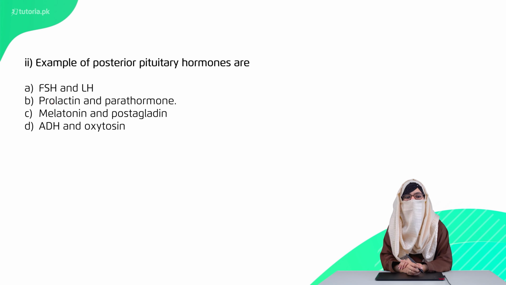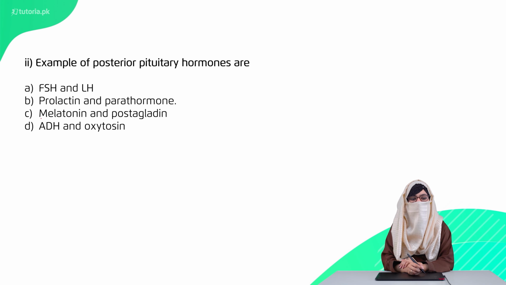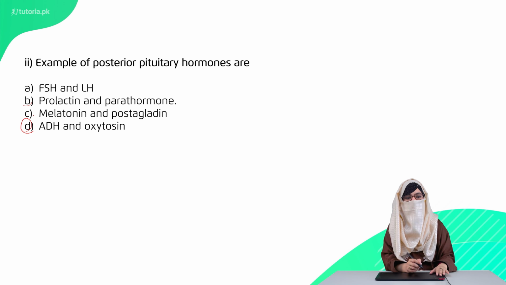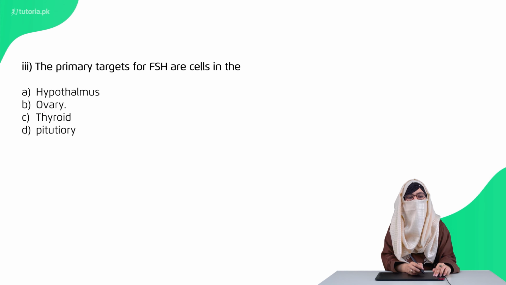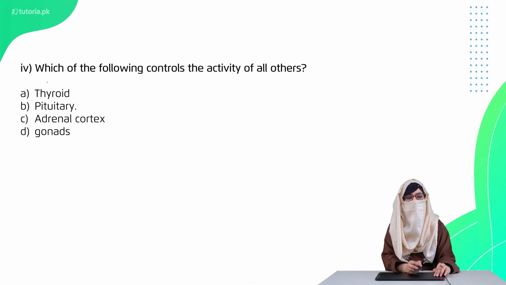Second MCQ है: example of posterior pituitary gland hormones are FSH and LH, prolactin and parathormone, melatonin, prostaglandin, ADH and oxytocin. तो right option है ADH and oxytocin. Third question है: the primary target for FSH cells are in the hypothalamus, ovary, thyroid, या pituitary gland. तो right option है option B, ovary.